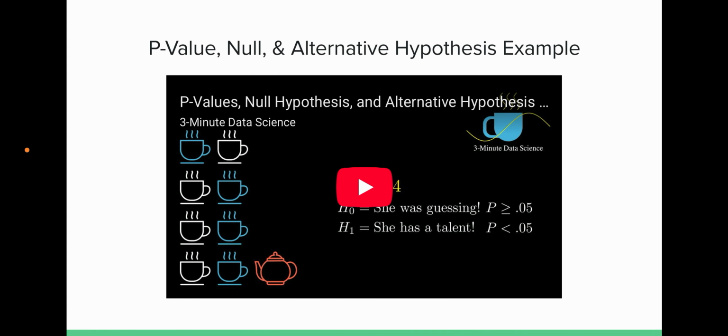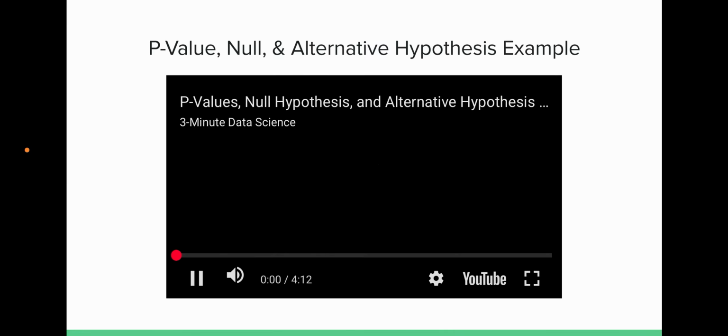All right, so I found a pretty good example on YouTube real quick that explains it in 3 minutes between p-values, the null, and the alternative hypothesis.